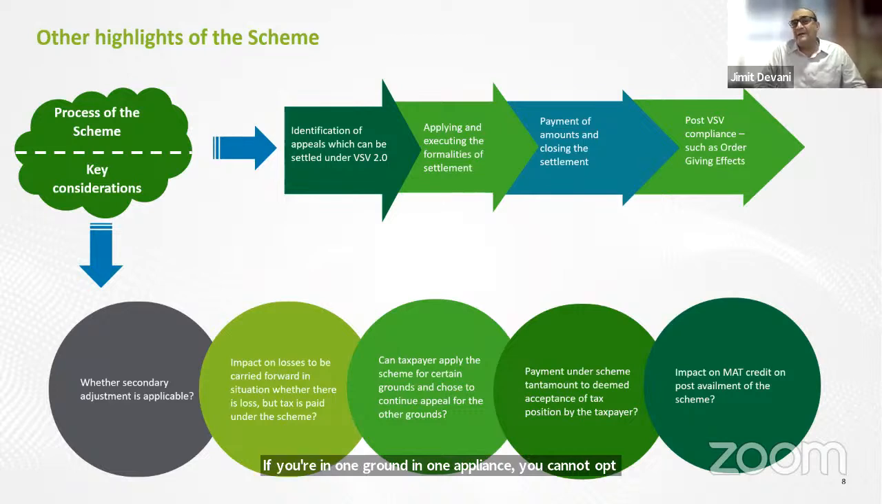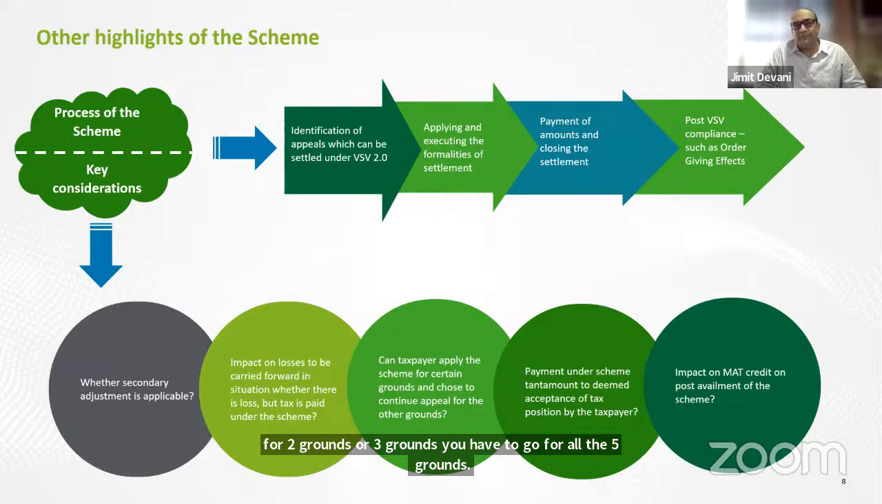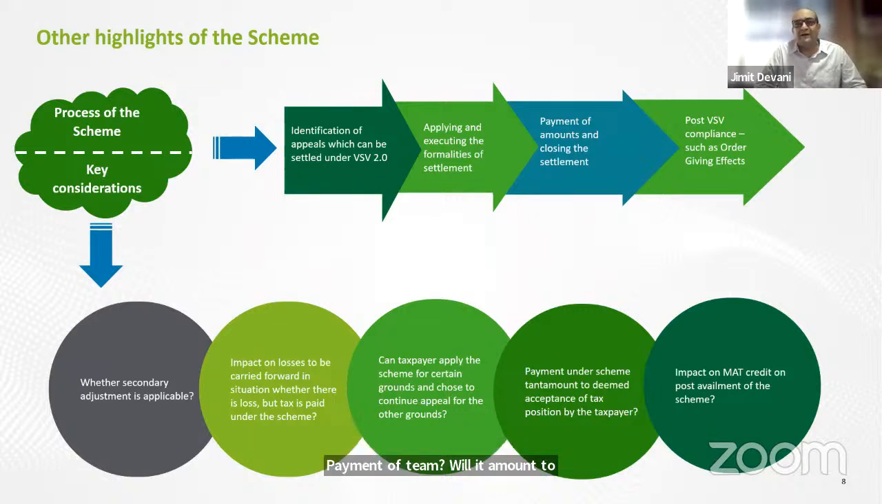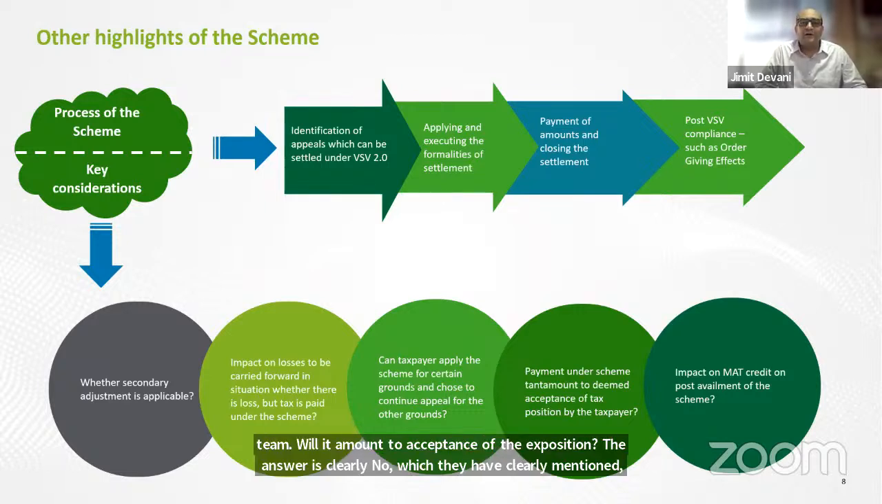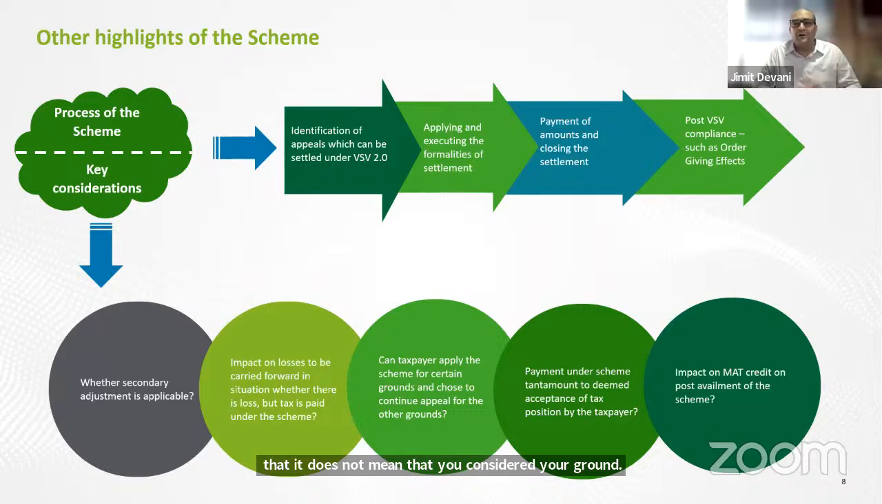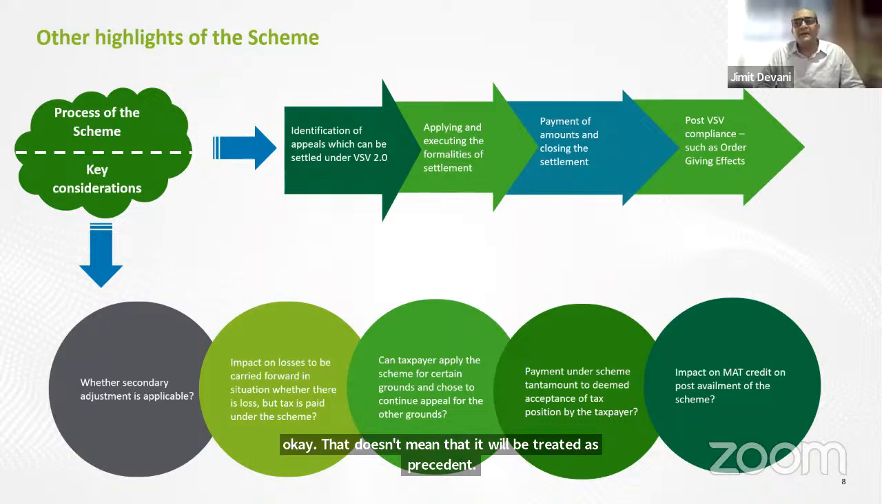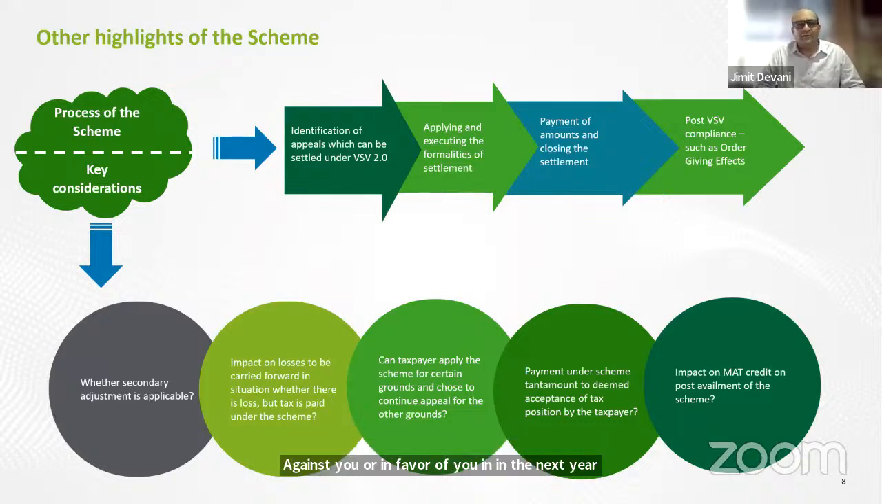Payment of scheme, will it amount to acceptance of tax position? The answer is clearly no. They have clearly mentioned that it does not mean that you have conceded your ground. In future years also, if you have not opted for the scheme, if you went for VSV only under one year, it is absolutely okay. That doesn't mean that it will be treated as precedent against you or in favor of you in the next year. And certainly, MAT credit also, as per the scheme, you should get it.